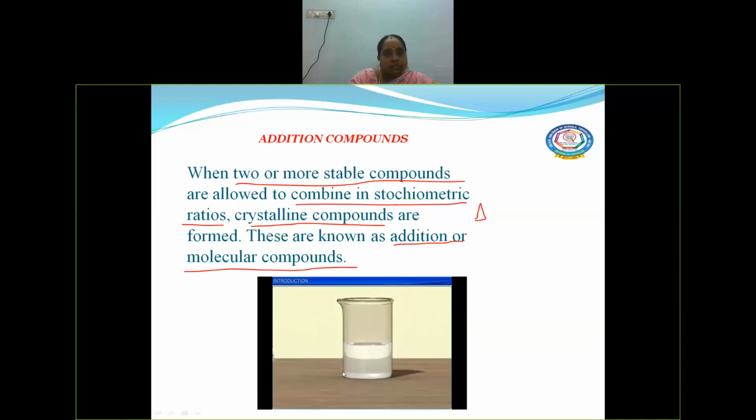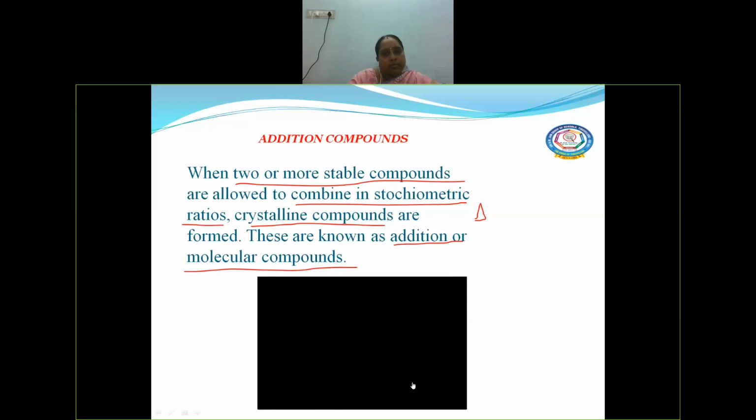Addition compounds. Is it clear, children? These crystals are called addition or molecular compounds.